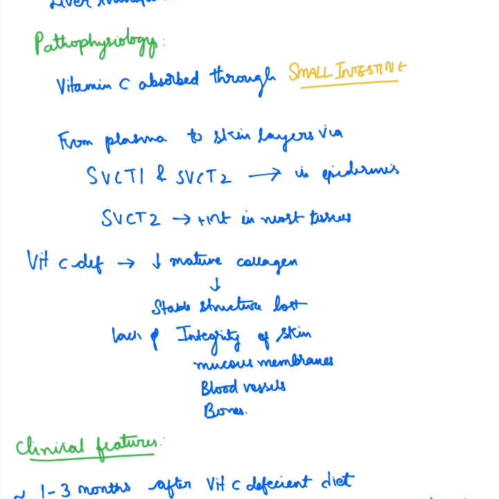Now, as a result of vitamin C deficiency, there is decreased formation of mature collagen, and this mature collagen forms the structure of various tissues of the body such as the blood vessels, the bones, the skin and mucous membranes. Because of this deficiency, there is a loss of this stable structure.